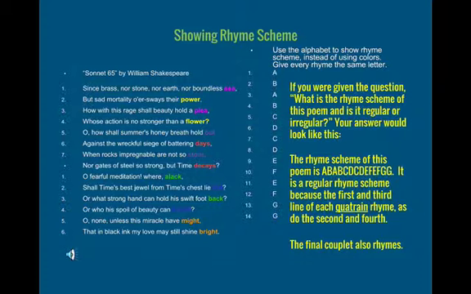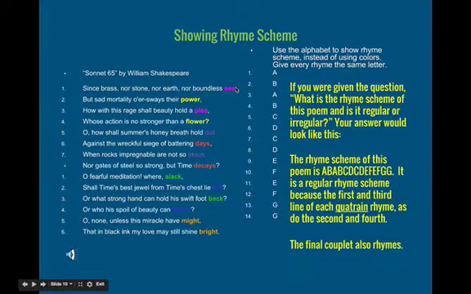Hid and forbid are F and F, and might and bright are G and G. So the rhyme scheme of this poem is A, B, A, B, C, D, C, D, E, F, E, F, G, G. So this is a regular rhyme scheme because the first and third line of each quatrain rhyme, as do the second and fourth, and then the final two lines right here are a couplet. So that means that they just rhyme right in a row.